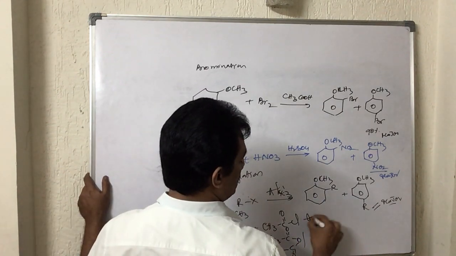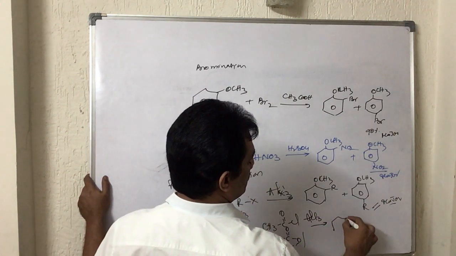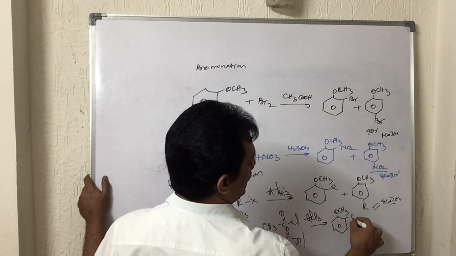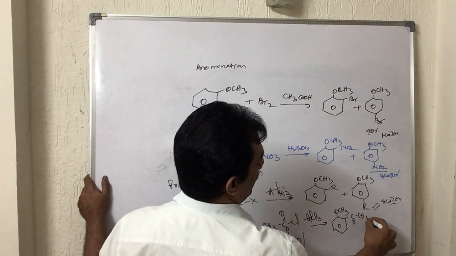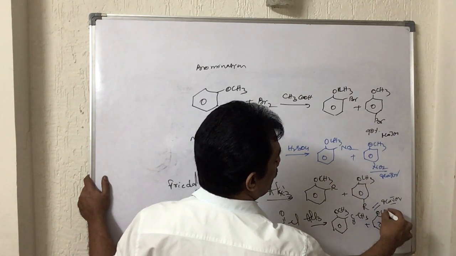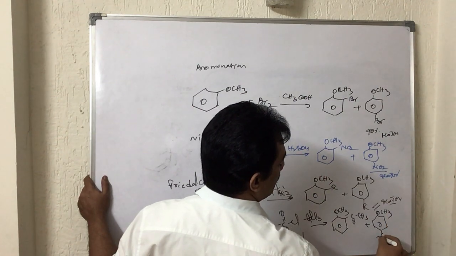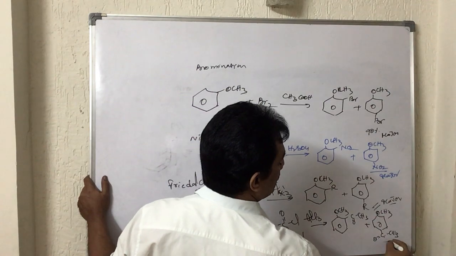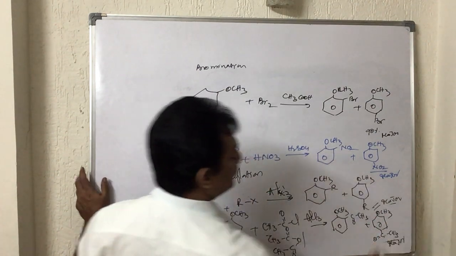In the presence of AlCl3, when it reacts, it is forming the ortho acylated product and the para acylated product of OCH3. Here also the acylation will take place, and it is the major product as usual.